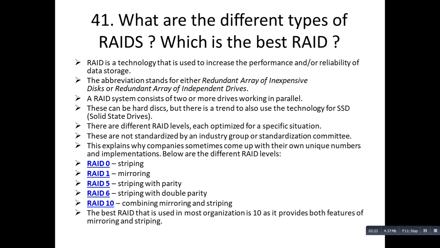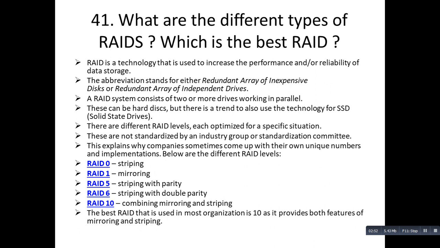RAID 0 is used for striping, RAID 1 is used for mirroring, RAID 5 is used for striping with parity, and RAID 6 is used for striping with double parity. RAID 10 is for combining mirroring and striping. And the answer for which is the best RAID is RAID 10, because it provides both the features of striping and mirroring.